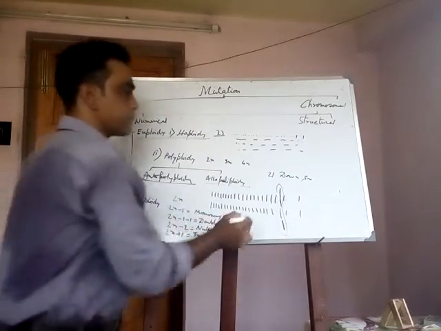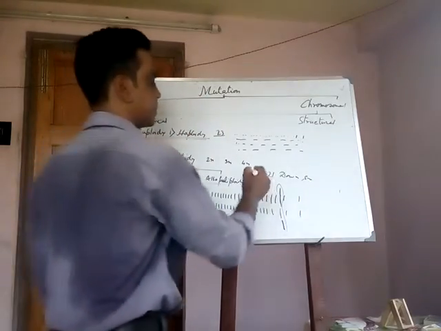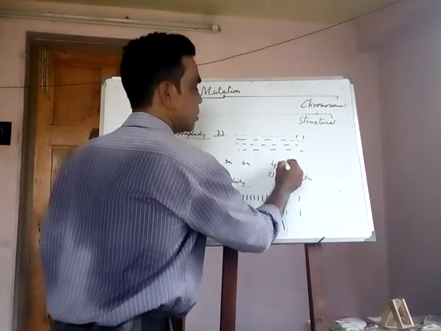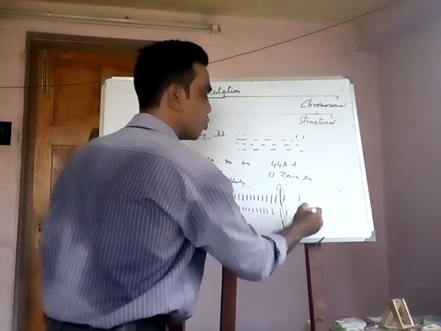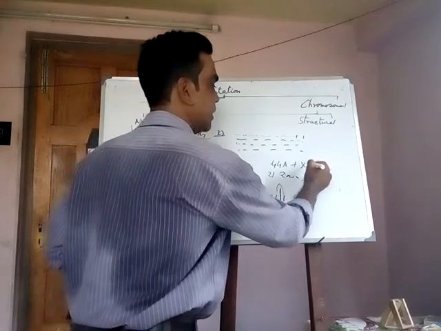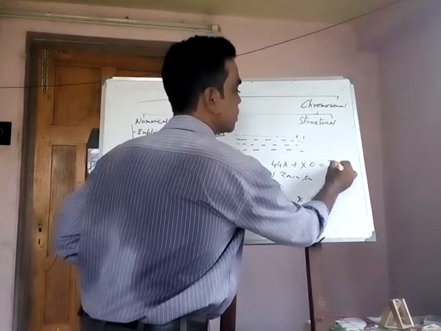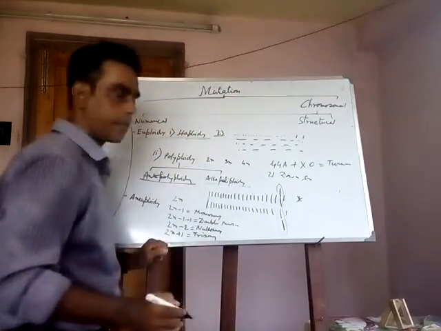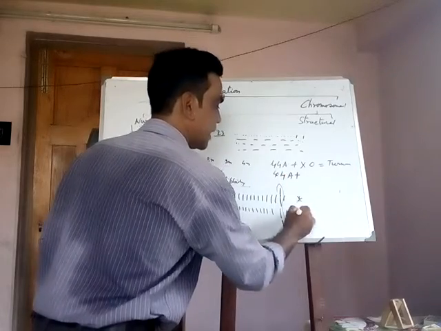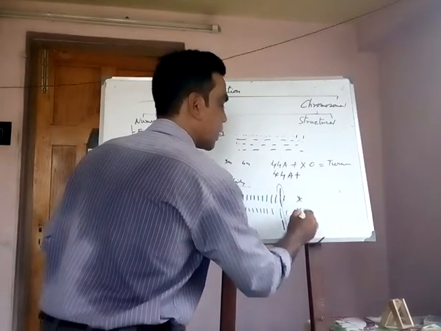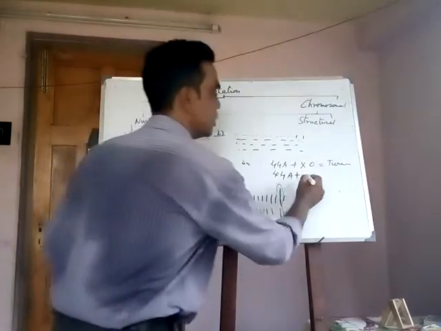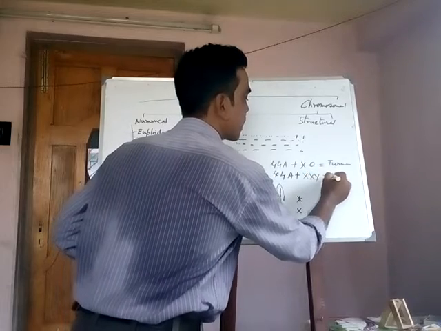Now, when the chromosome set is 44 autosomes plus X chromosome, and one X chromosome disappears, it is called Turner syndrome. When the 44 autosomes plus X and Y chromosomes, and a further X appears, it is XXY, called Klinefelter syndrome.